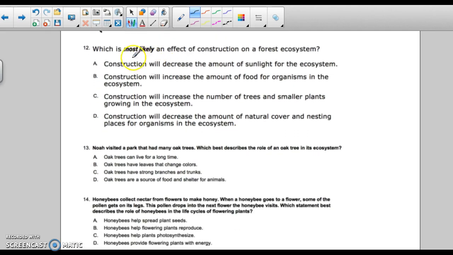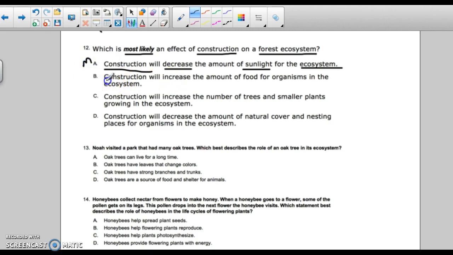Number 12. What is most likely an effect of construction on a forest ecosystem? So you have a forest, you start doing some construction at the forest. What's most likely? Okay. Does construction decrease the amount of sunlight for the ecosystem? Well, I guess if you're building gigantic buildings, it possibly could. This is not a great answer, but I guess it's a possibility. I'm going to put an M for maybe.